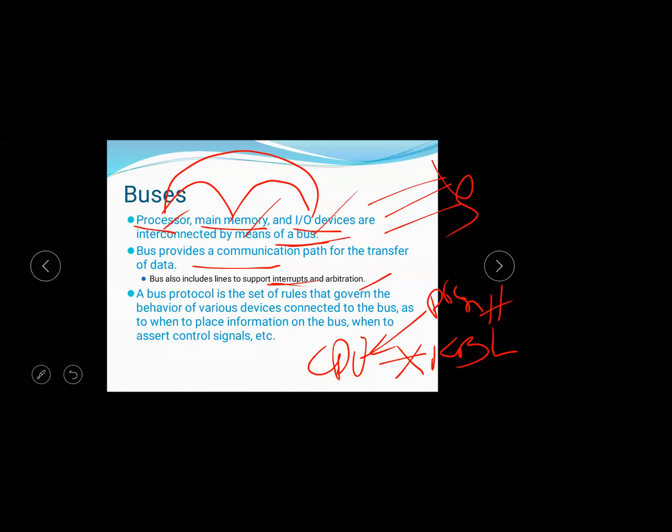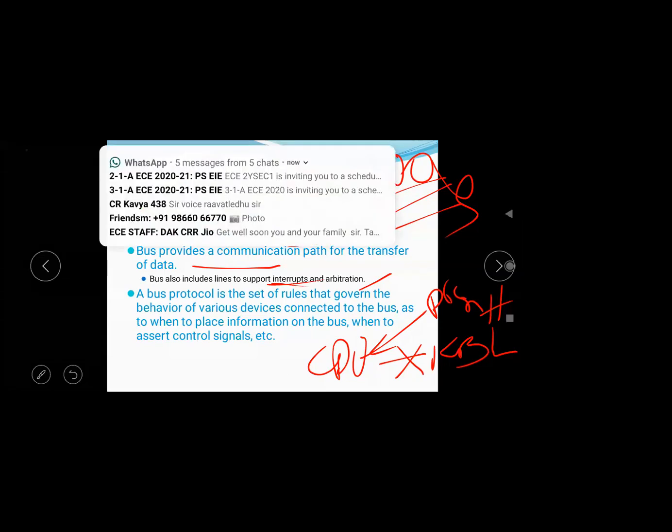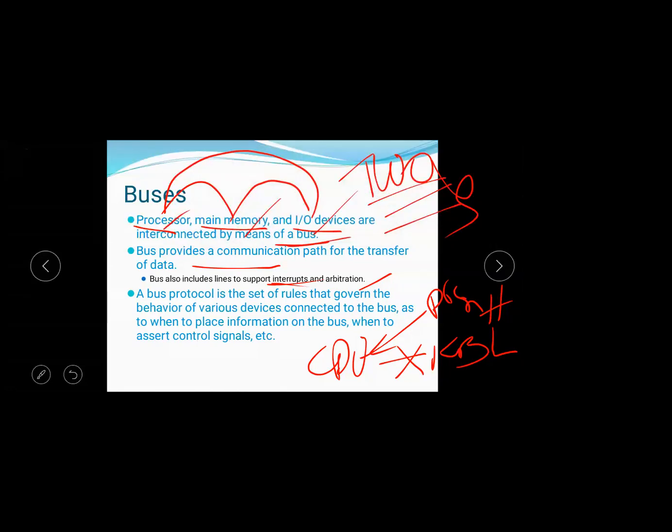If at a time two devices are requesting the bus lines to transmit, then out of the two devices, the device which has the highest priority is given the bus lines first, and then the next priority device uses the bus lines after the highest priority device has transmitted its data.